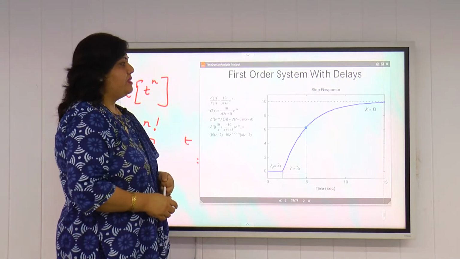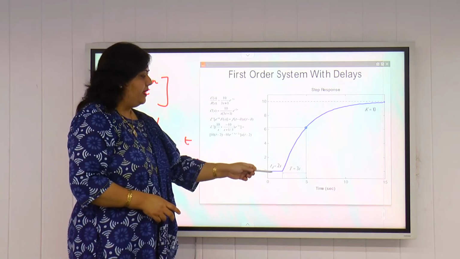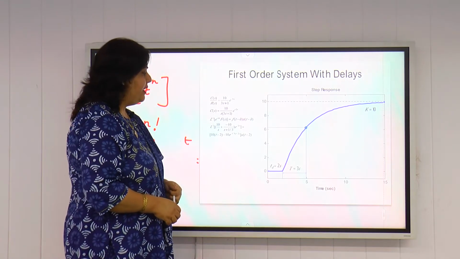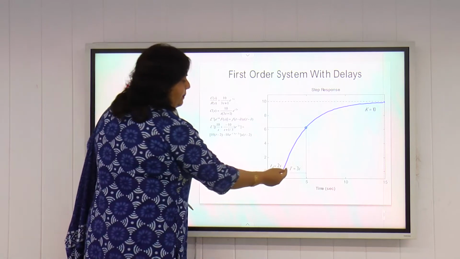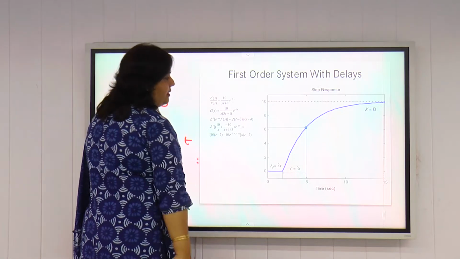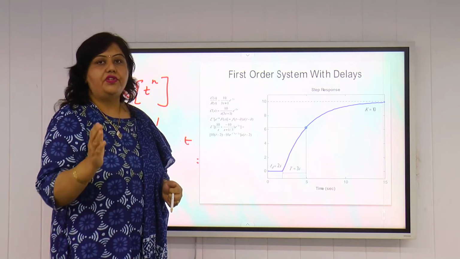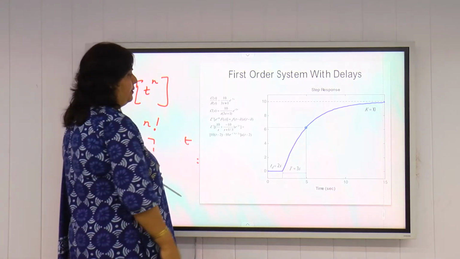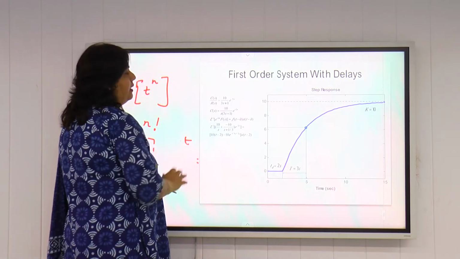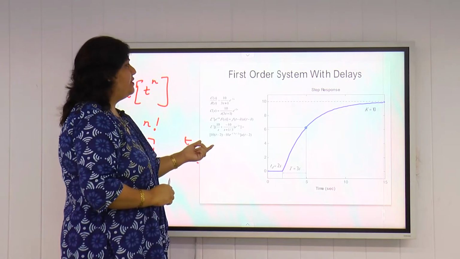So this is the plot of first order system with time delay when subjected to unit step input. This is again first order system with delay for different values of time delay. Here Td we have taken to be equal to 2 seconds, and capital T, time constant, is taken as 3 seconds. Time constant again is defined as the time in which the response reaches 63.2% of the final value. So we can also find out the time response of any first order system with delay.